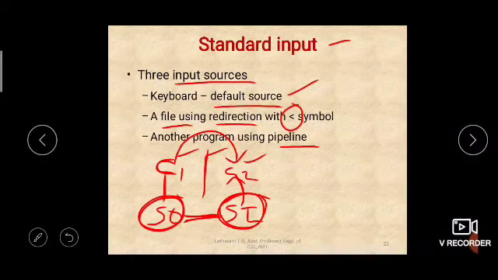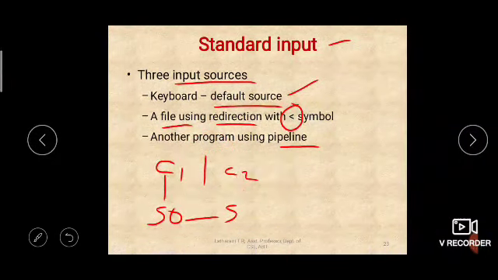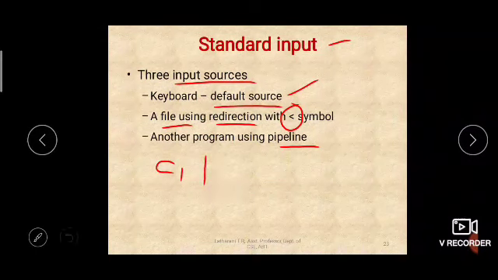That is how the transfer happens from command 1 to command 2. So here standard output and standard input both come into the picture. That is how the pipeline works. Is that clear?